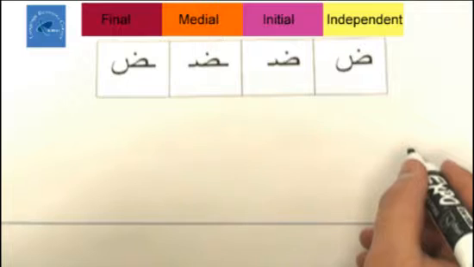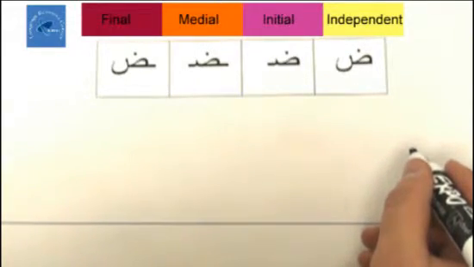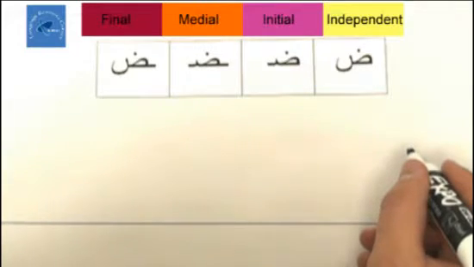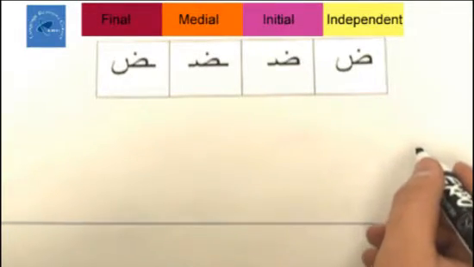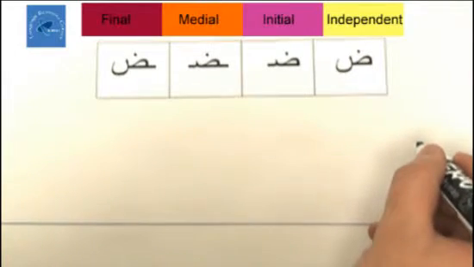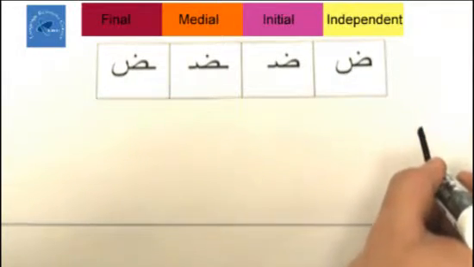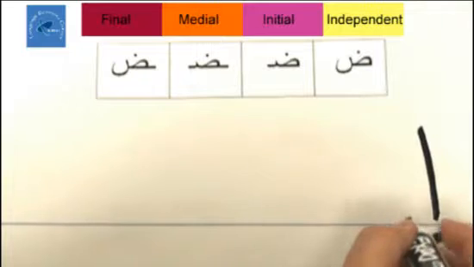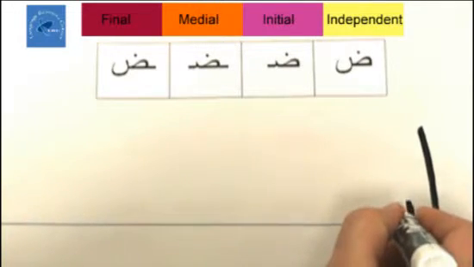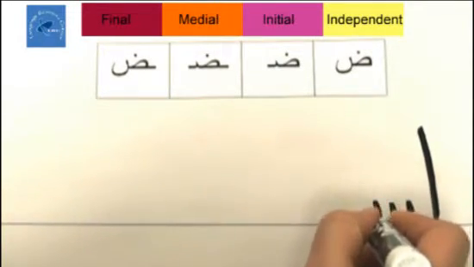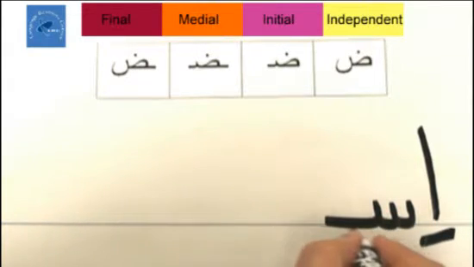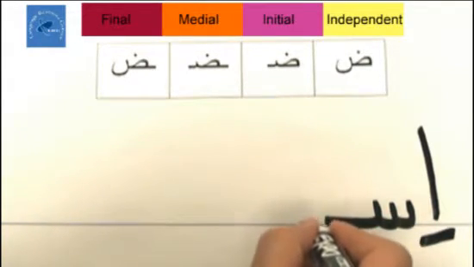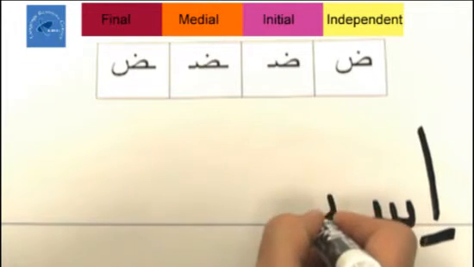The next word is istihdar. Istihdar. The first sound is e, which is aleph, marked with kasra, because it's e. Is, and then we need sa. T, then we need ta.